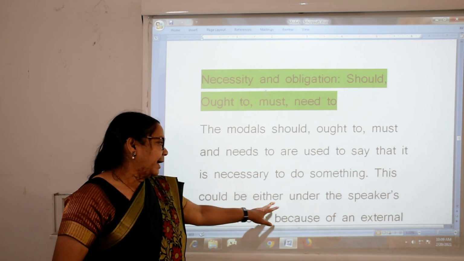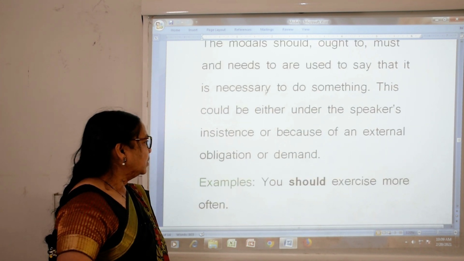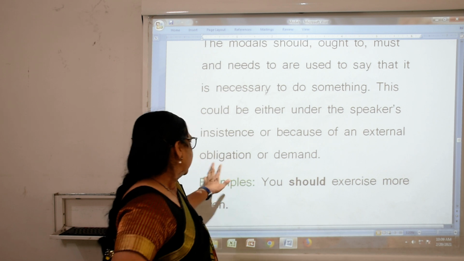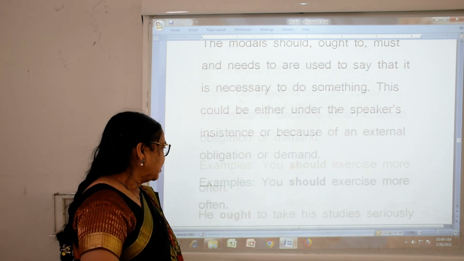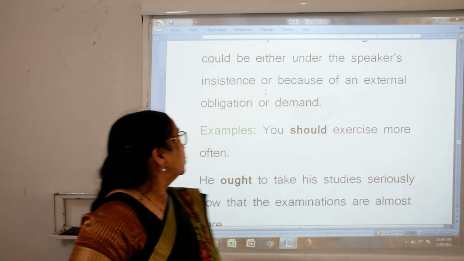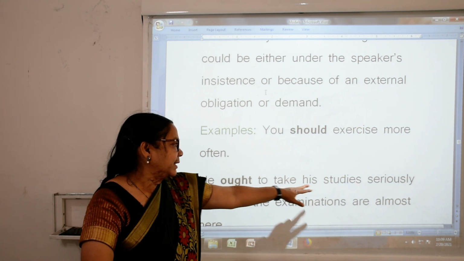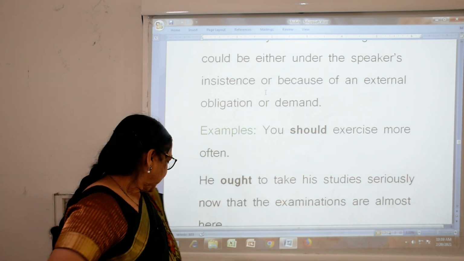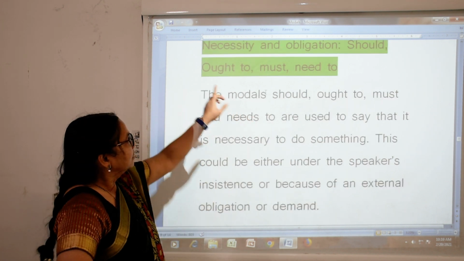This could be either under the speaker's insistence or because of an external obligation or demand. Now, see example, you should exercise more often. He ought to take his studies seriously. What are we showing? Necessity and obligation.